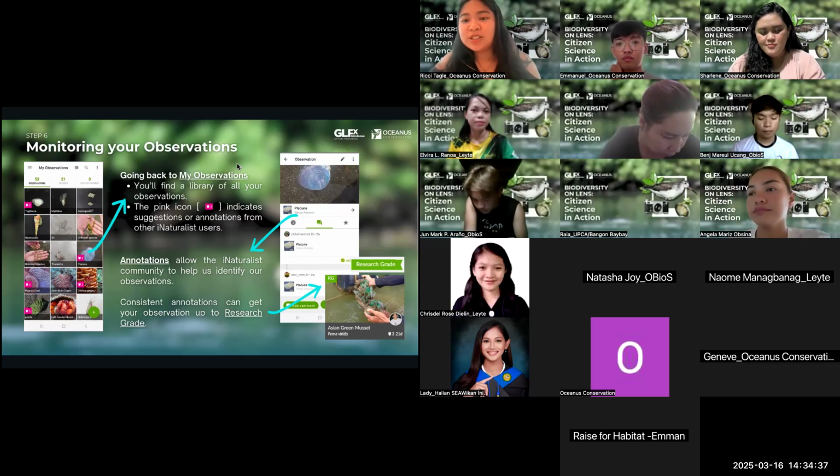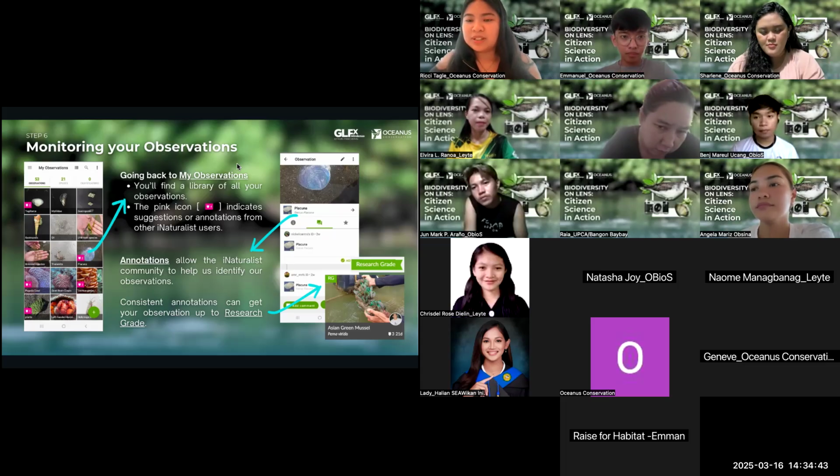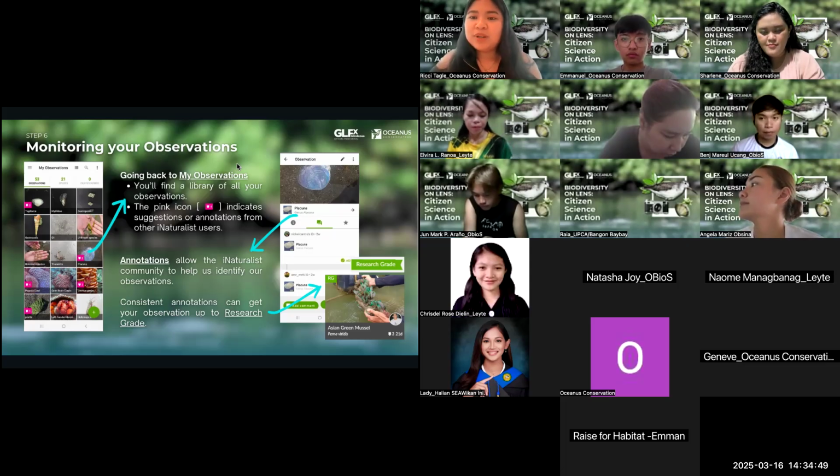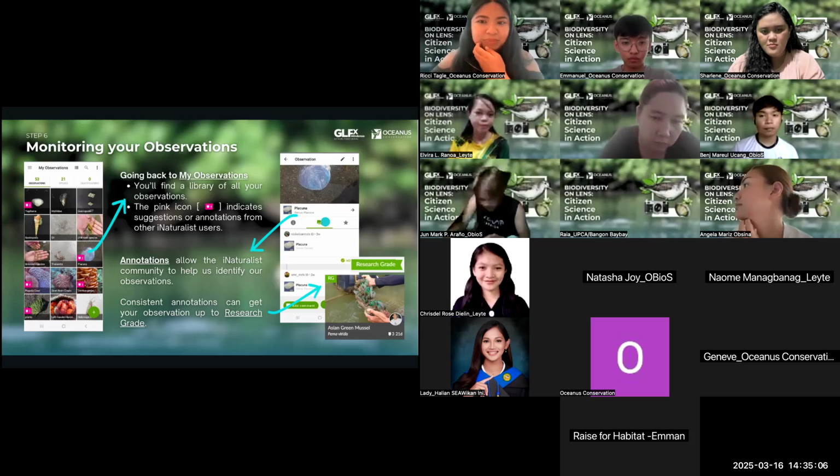And you can also do the same to other people who submit on the project. So pwede mo rin makita ano yung pinopost ng ibang participant in the dashboard. Ma-access mo yung dashboard using desktop, or pwede mo rin siya i-access using your phone. So, again, it's notified in pink kung may annotations ka, and you can check it at any time. It becomes research grade once it becomes green when the letters are G. Okay, next slide.